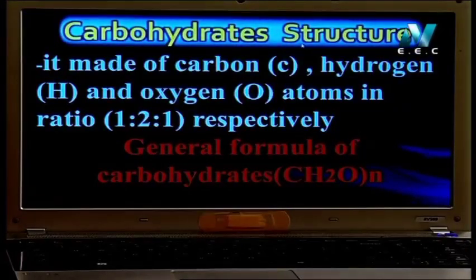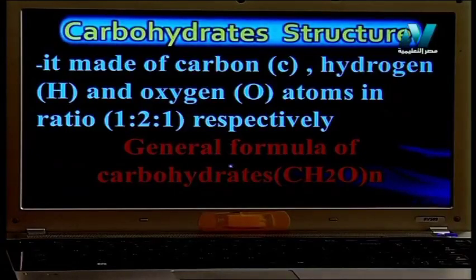Carbohydrate, as I said, is organic. That means containing carbon atom and hydrogen in their structure. This is very important. يبقى الكربوهيدرات هنا organic. Organic ليه؟ علشان فيها الكربون وفيها الايه؟ الهيدروجين. كمان containing oxygen. هنا بقى يا ولادي في ريشيو محددة بالنسبة للكربوهيدرات. The ratio between the carbon, hydrogen and oxygen is 1 carbon, 2 hydrogen and 1 oxygen.